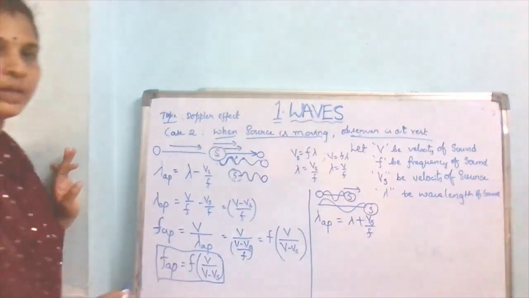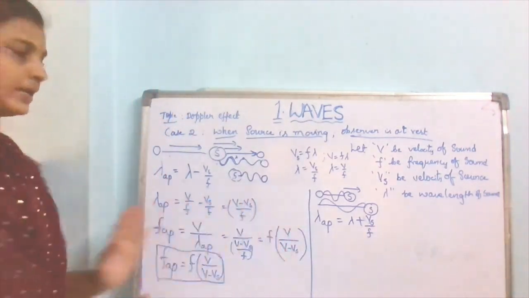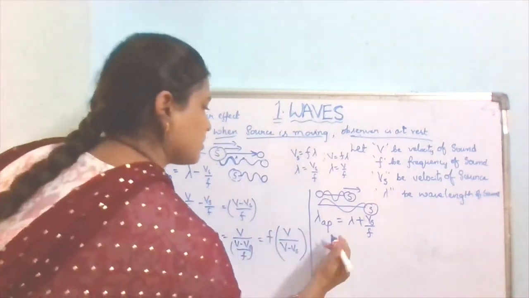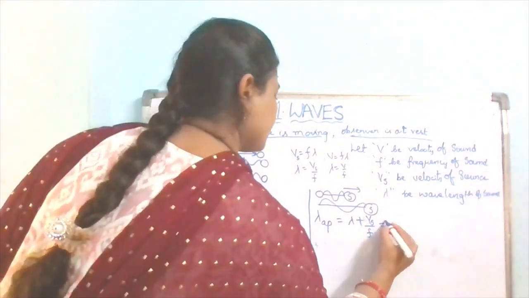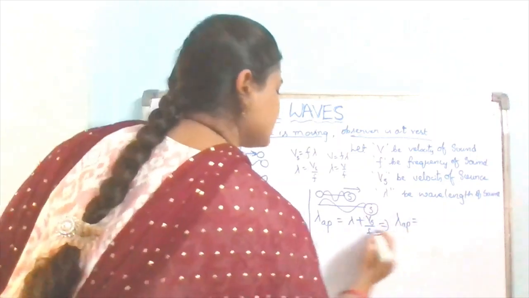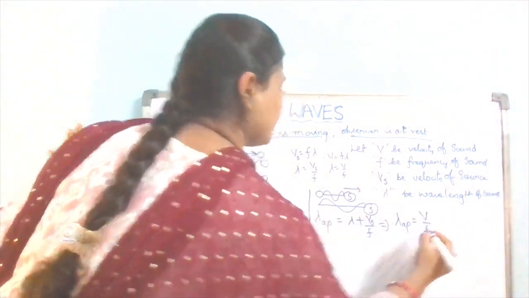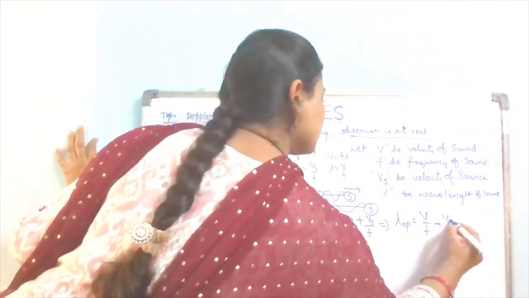Okay. Now, same like this, the apparent wavelength equals lambda, where lambda equals V by F. This is the original wavelength plus the change.